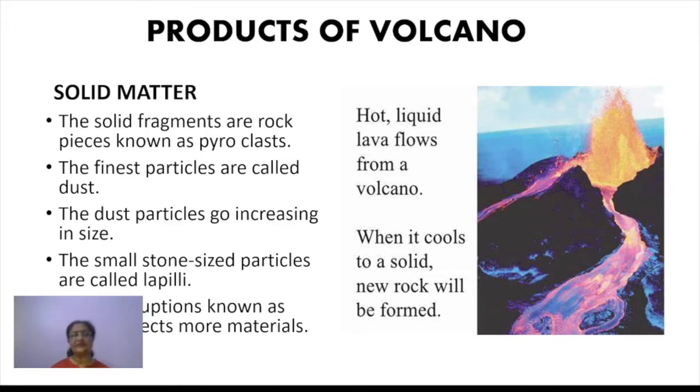So the solid fragments, the rock pieces thrown out of a volcanic eruption, are called pyroclastic material.